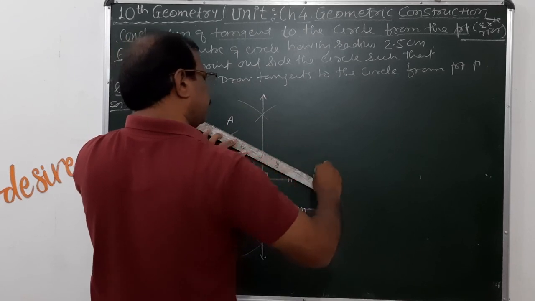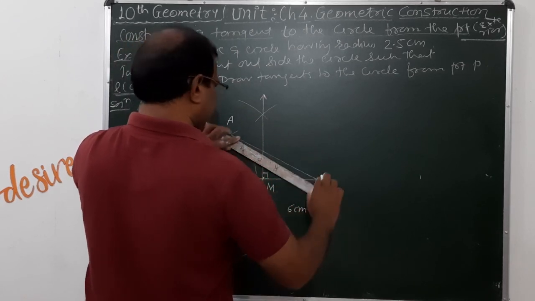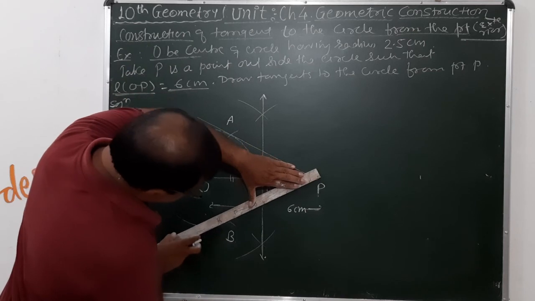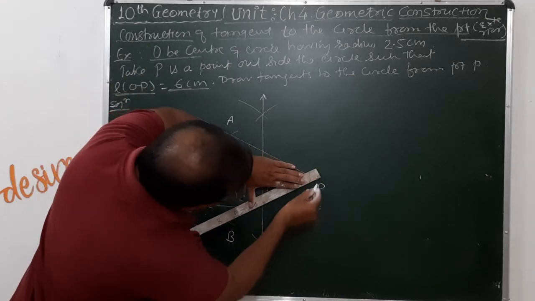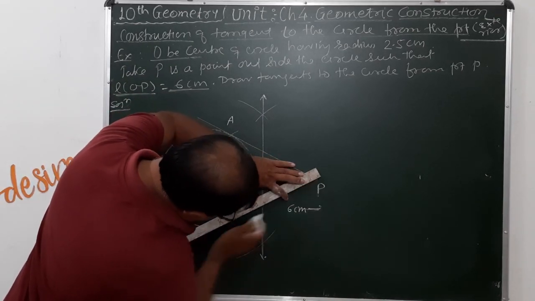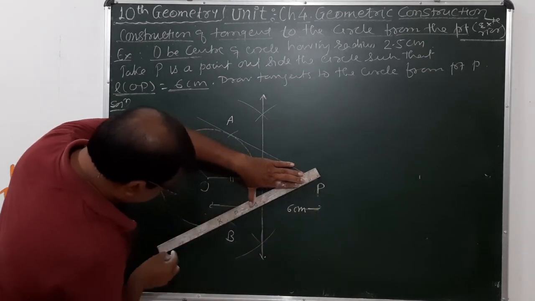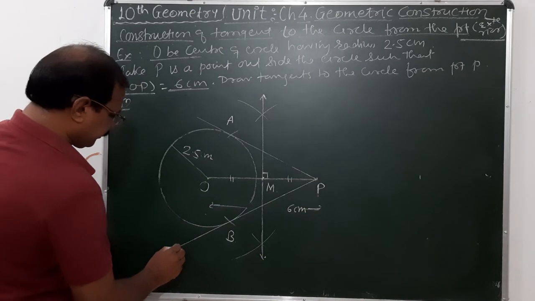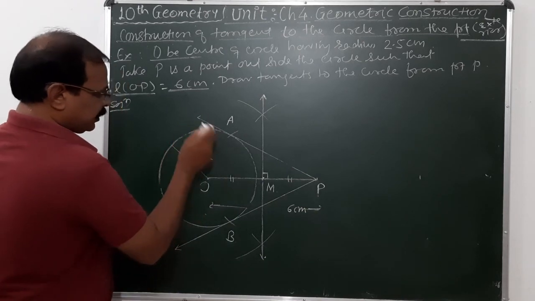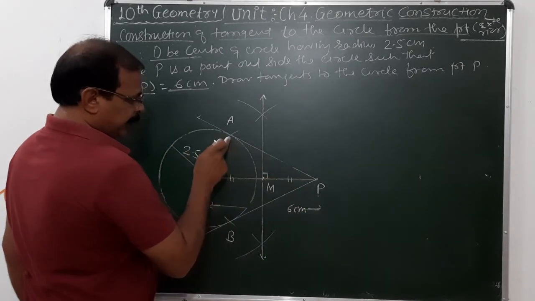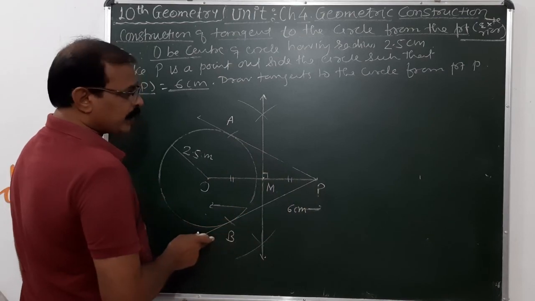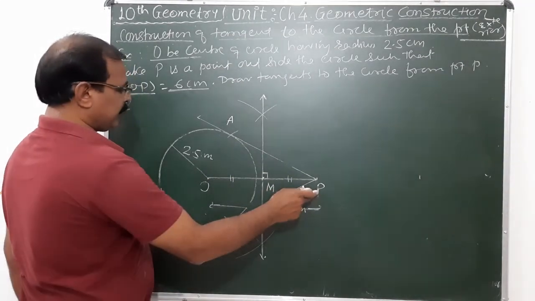Join AB here. So draw a ray here. So ray PA and ray PB are the two tangents drawn from point P to this circle.